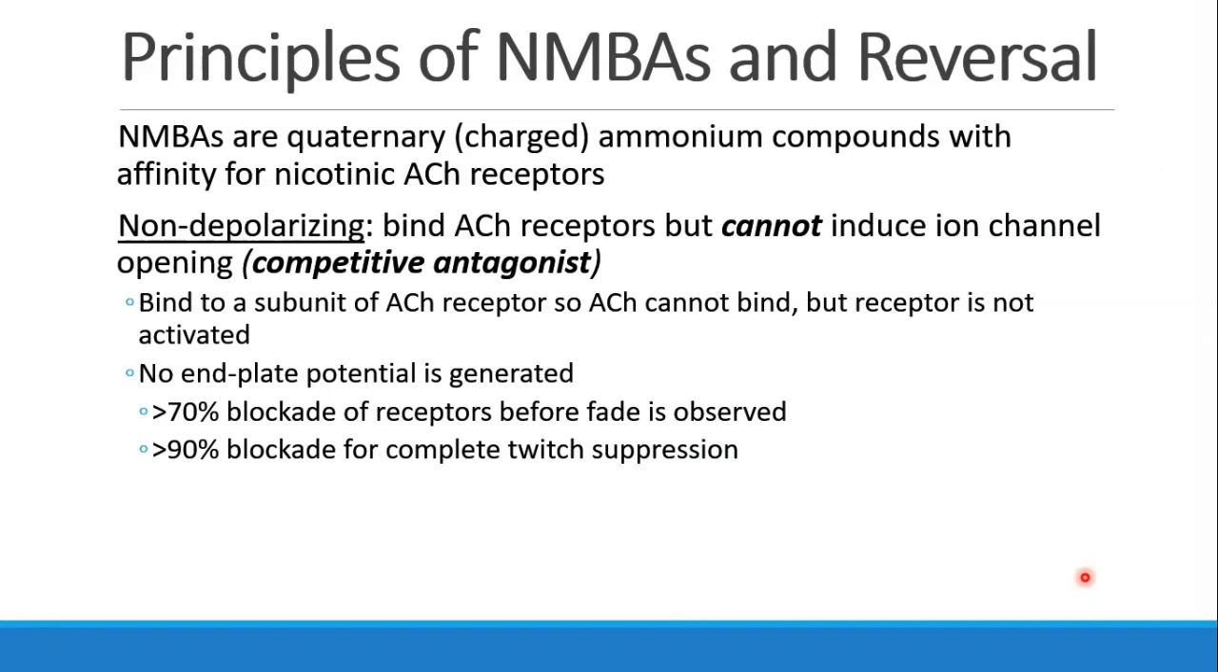We also have non-depolarizing drugs. The non-depolarizers bind to the receptor, but they don't induce ion channel opening. They are competitive antagonists. They bind to a subunit of the acetylcholine receptor, so they block acetylcholine from binding, but they don't activate the receptor. So there's no end plate potential generated, there's no fasciculation, just flaccid paralysis. More than 70% of the receptors must be blocked before you start to see fade on the twitch monitor. And you may need more than 90% of the receptors to be blocked before you get complete twitch suppression.